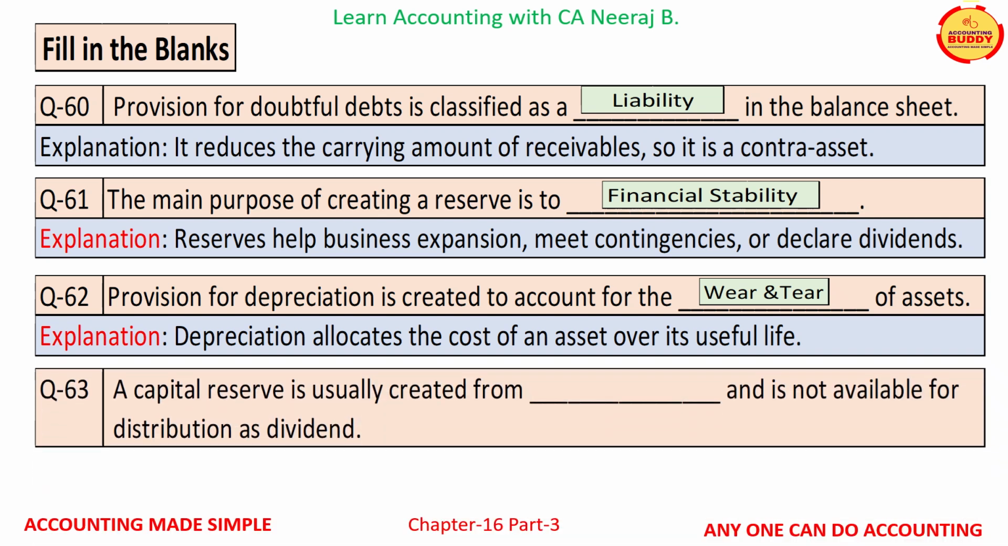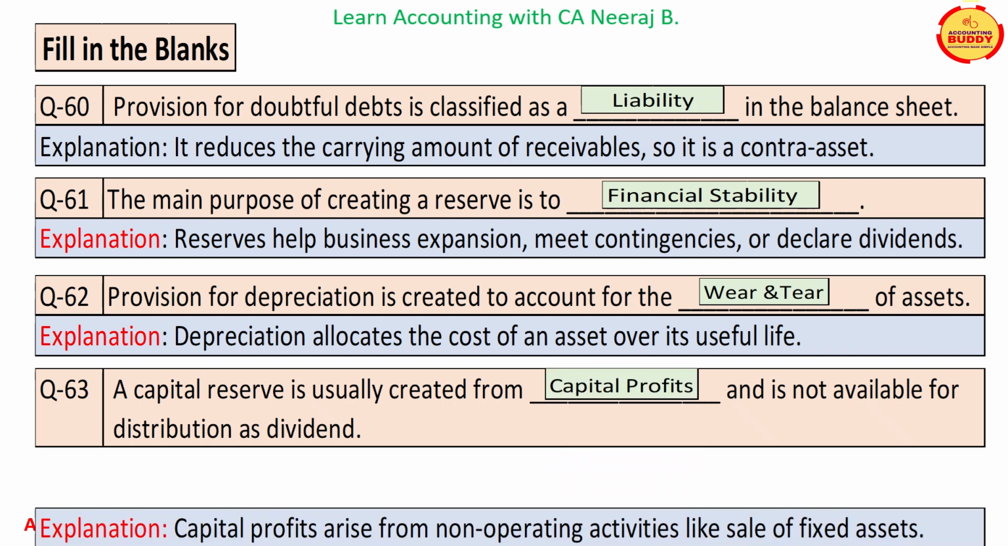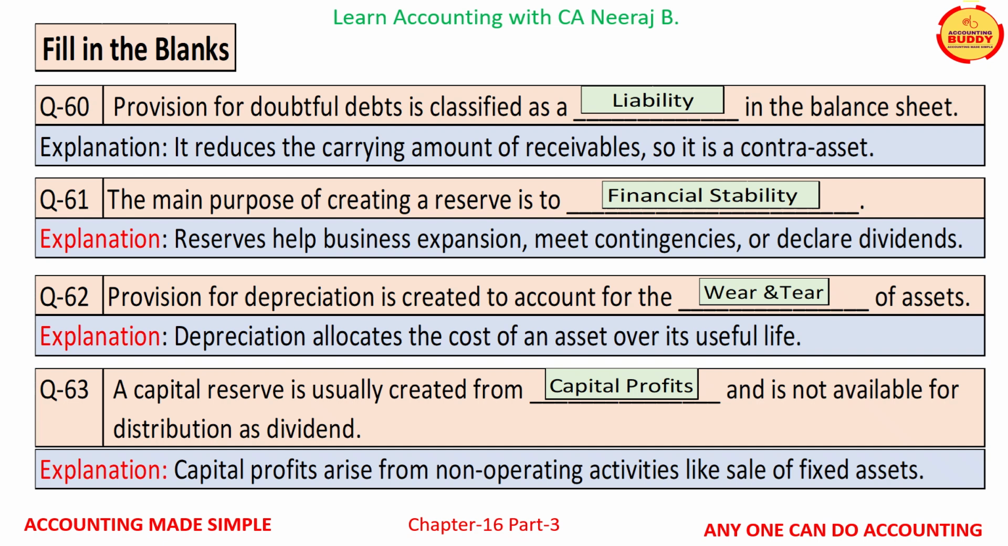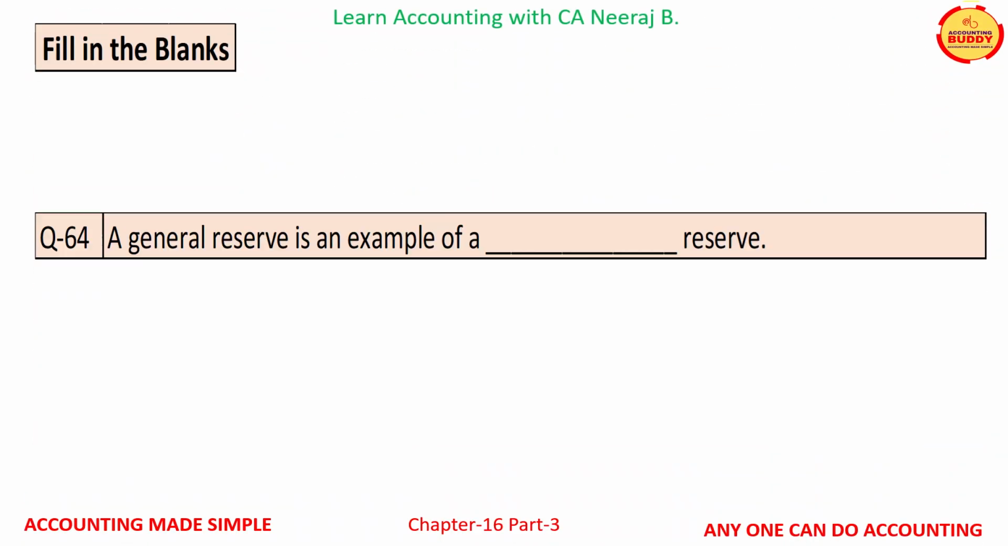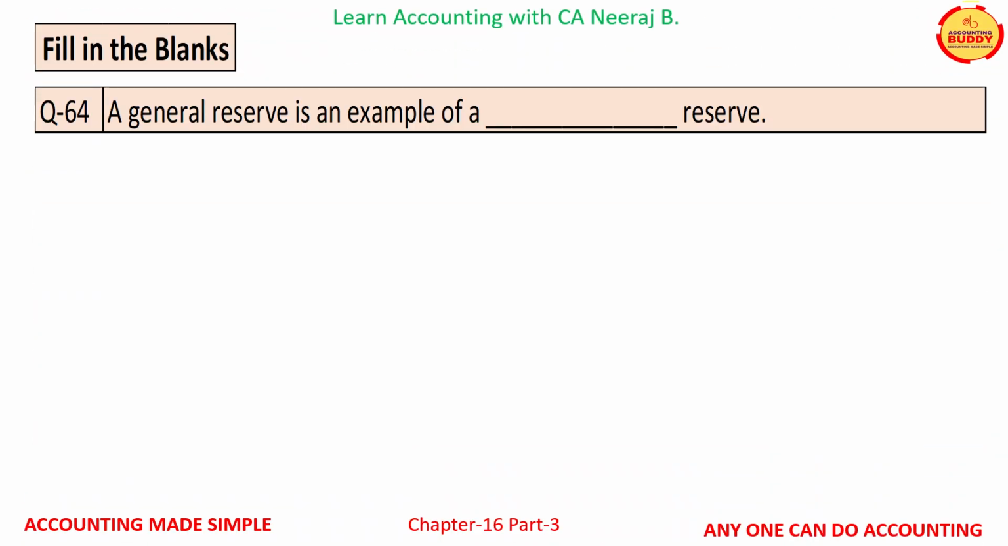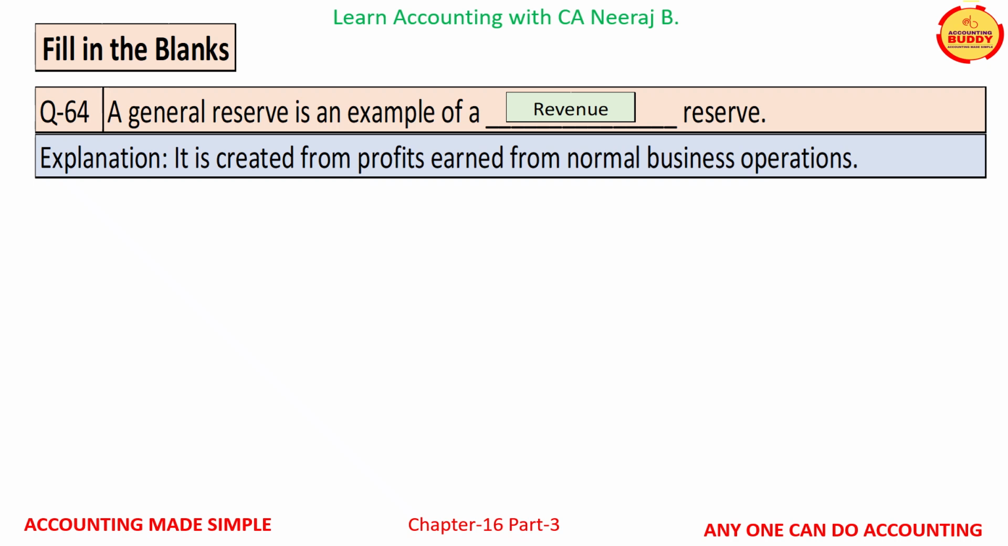Question number 63 is, a capital reserve is usually created from dash and is not available for distribution as dividend. And the correct word is capital profits. Capital profits arise from non-operating activities such as sales of fixed asset. Question number 64 is, a general reserve is an example of a dash reserve, and the correct word is revenue reserve. It is created from the profits earned from the normal business operations.